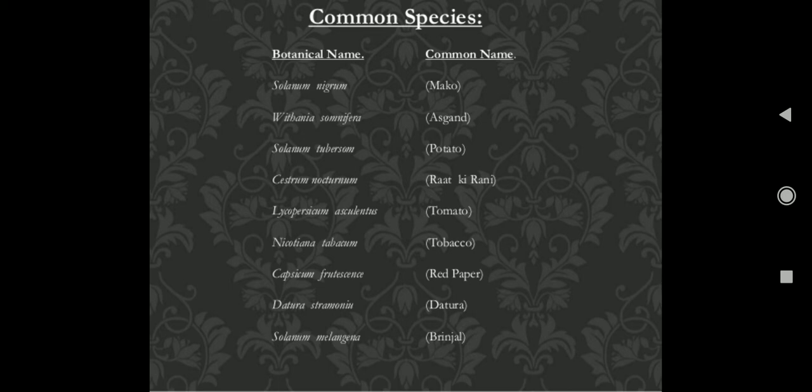So Solanum nigrum, Withania somnifera, Solanum tuberosum, Cestrum nocturnum, Lycopersicum esculentum, Nicotiana tabacum, Capsicum, Datura, Solanum melongena. These are very familiar, you may find them in your mother's kitchen, so don't ignore them. Please remember these plant names.